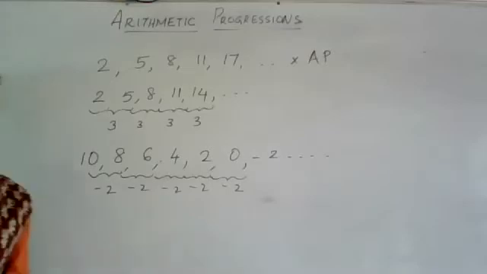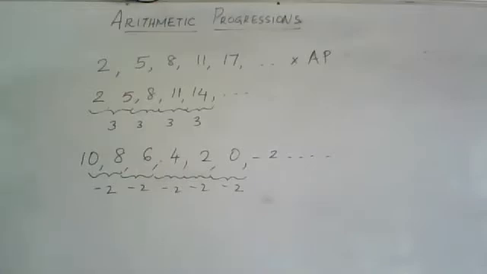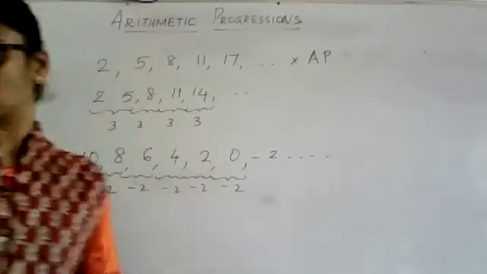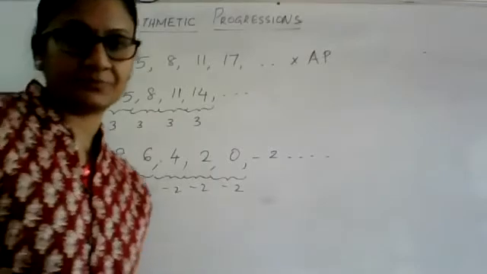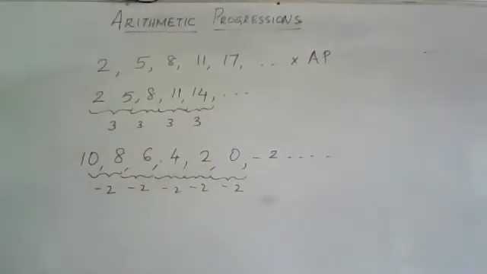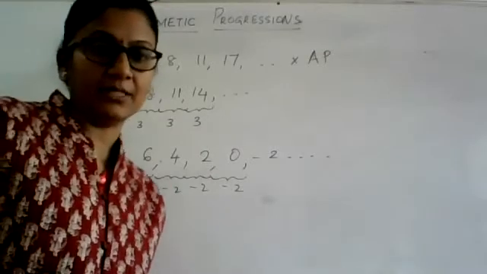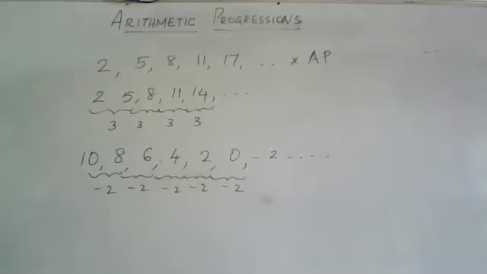So write down the definition of an arithmetic progression. I'll tell it slowly. Please write it down. An arithmetic progression is a list of numbers in which each term is obtained by adding a fixed number to the preceding term, except the first term.